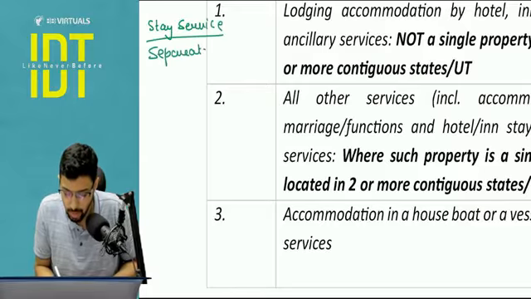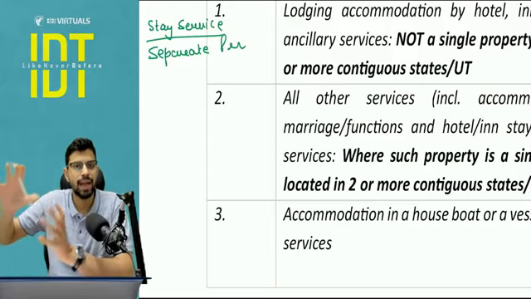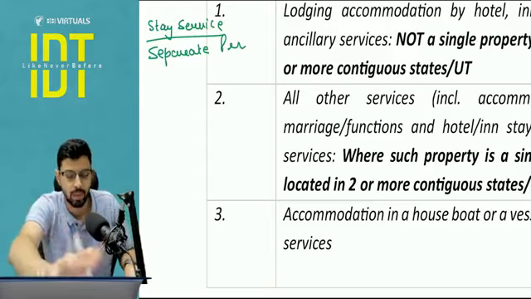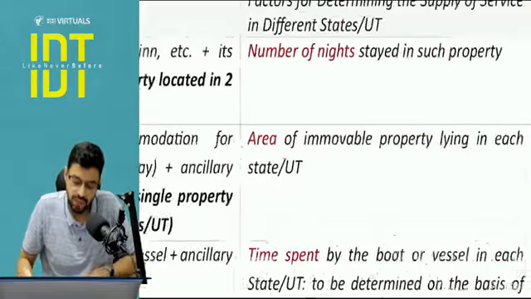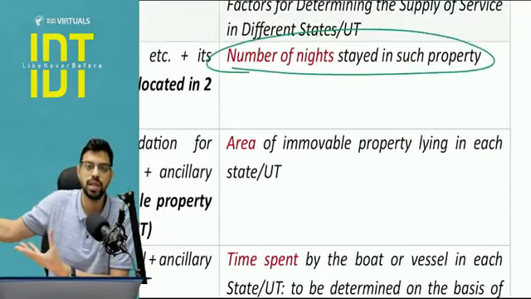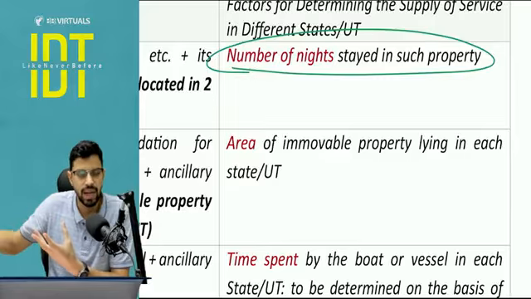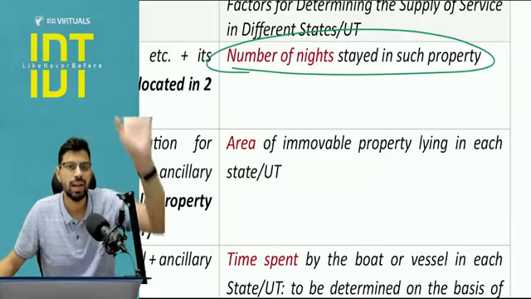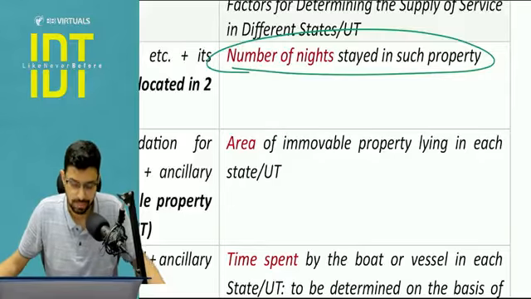It is not a single property, it is a separate property. So Hyatt has a unit in Delhi and a different unit in Haryana. So here the bifurcation will be as per the number of nights stayed in each such property. So let's say I stayed for 3 days in the Delhi unit and 2 days in the Haryana unit. So 3:2, Delhi and Haryana, the bifurcation will be done.